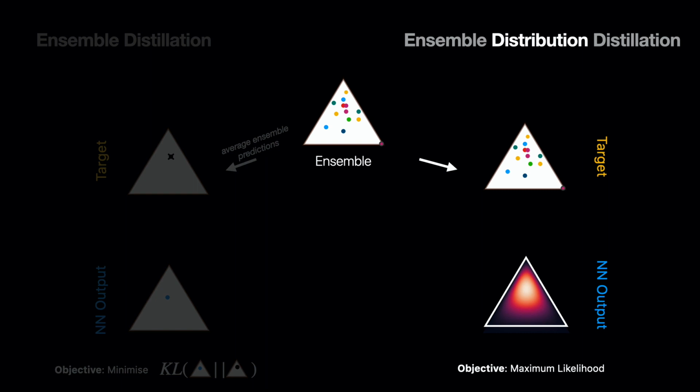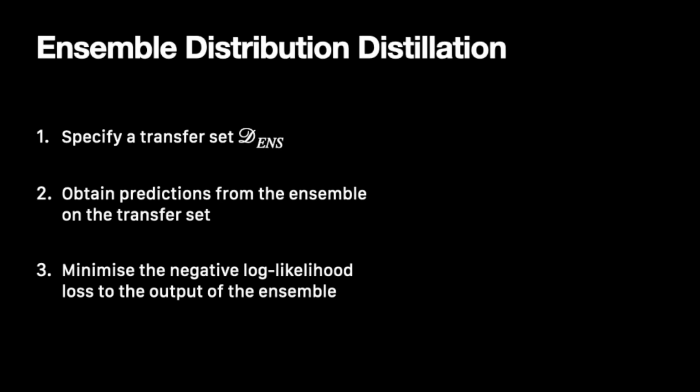Loosely speaking, we can distill the ensemble by trying to make the output of the prior network match the distribution of the predictions from the ensemble as closely as possible. The procedure consists of a few simple steps. Firstly, specify a transfer dataset. This can contain any data. It can consist of inputs from the original training dataset, or it can have some extra unlabeled data as well. Secondly, obtain predictions from the ensemble on the transfer dataset. These will be the labels for the network being distilled into.